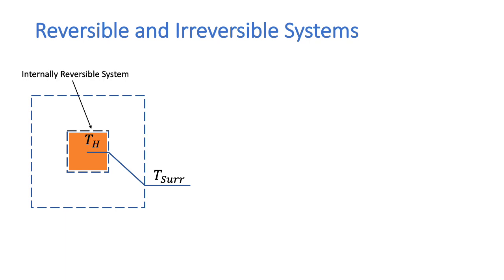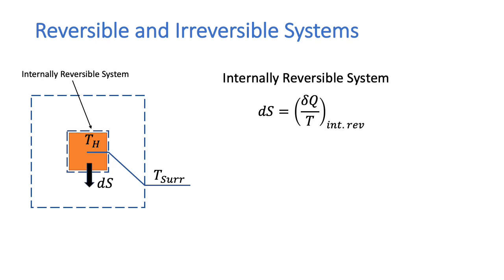If we pick the system boundary around the mass, then that is what we call an internally reversible system, because there's no entropy generated inside that system. So the change in entropy for this internally reversible system would be equal to delta Q divided by T.